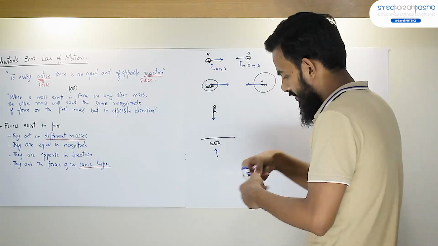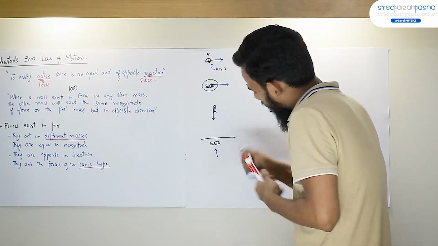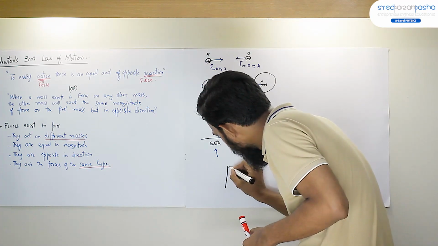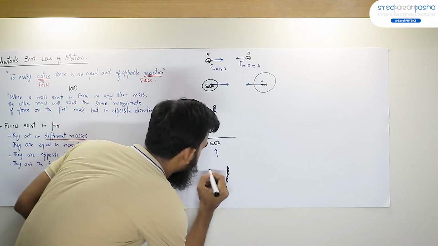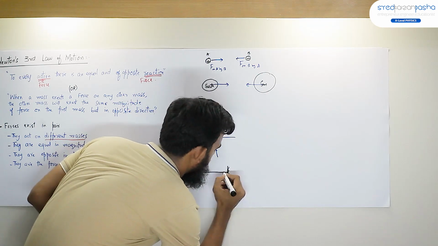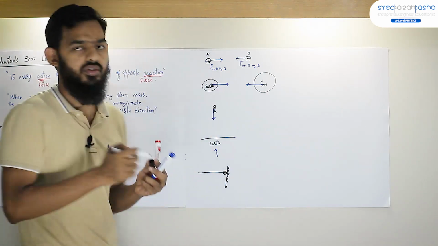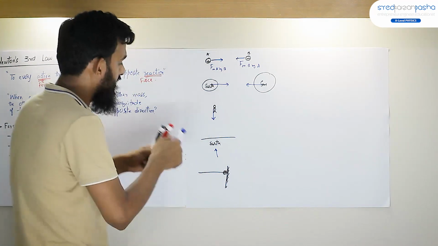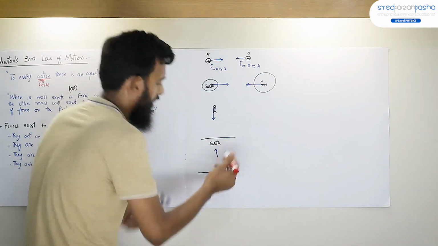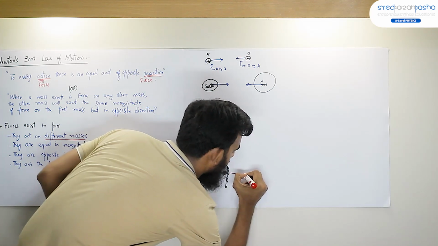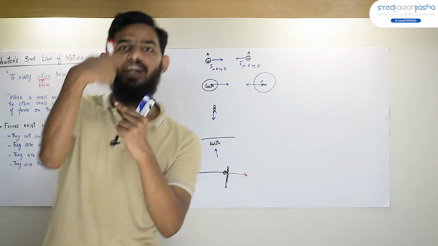For example, I have a wall like this, and I hit it with a ball. When the ball comes in contact with the wall, the ball exerts a force on the wall.